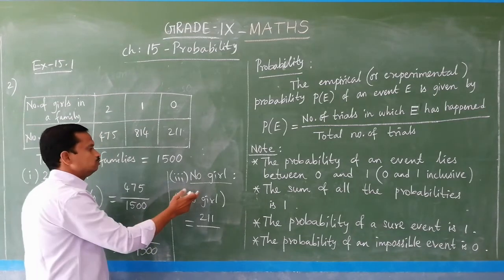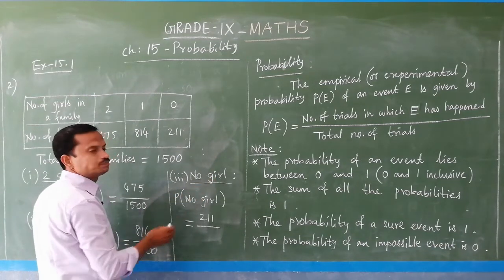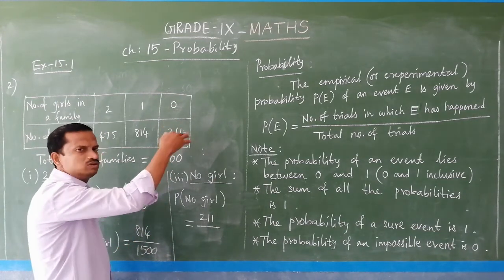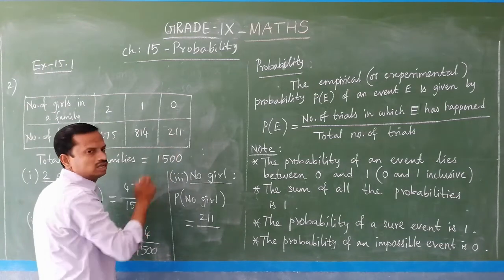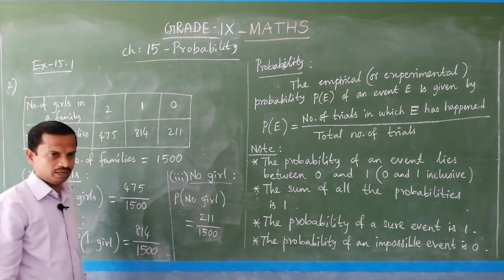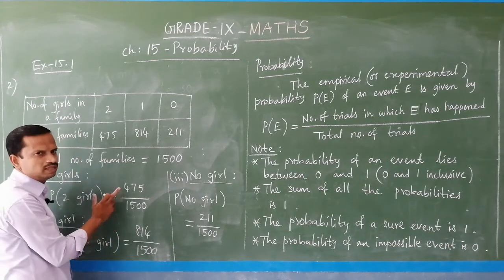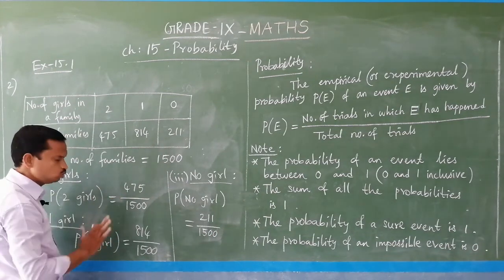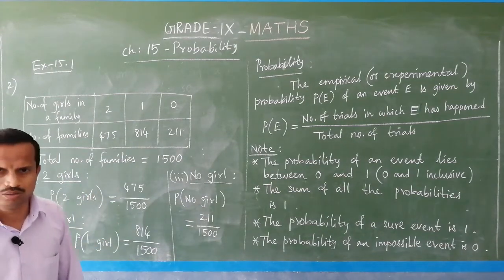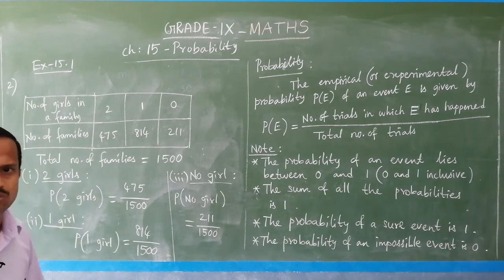The number of girls is 0, the number of families is 211. So, you write 211 by 1500. If you want, you can simplify this, otherwise just leave it as it is. So, this is what you have to do, and we move to the next question.